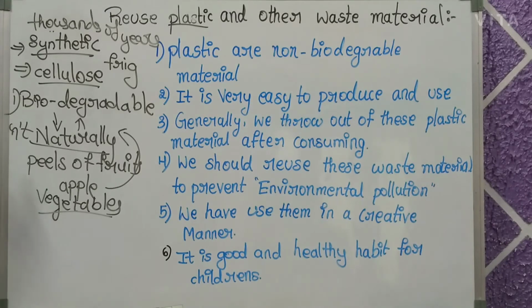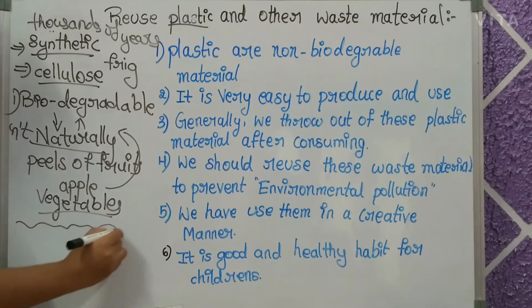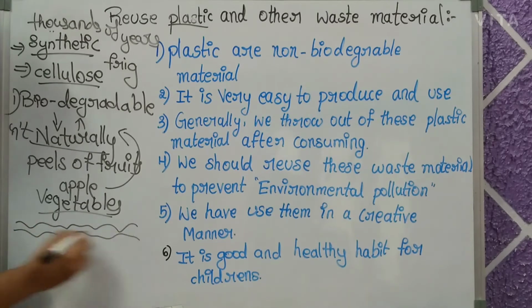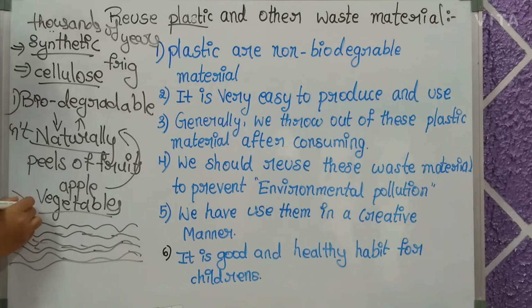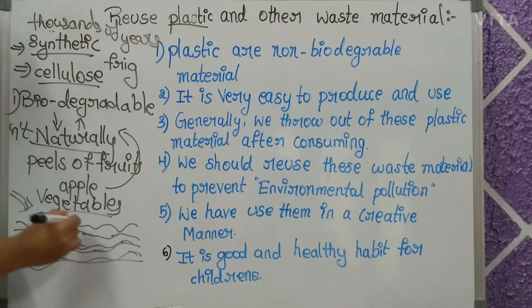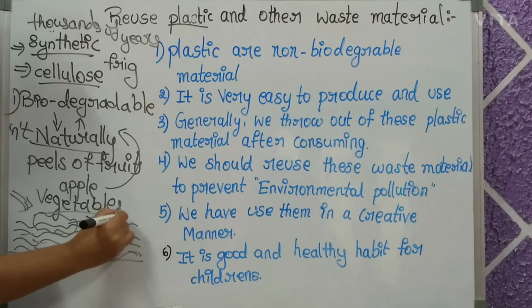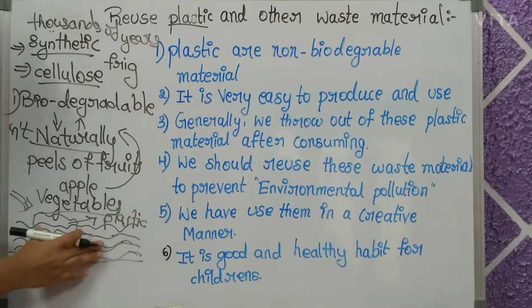Now we will learn how it is harmful for animals. First of all, we will learn how it is harmful to animals. For example, this is a river, or you can consider this as a lake which contains water. Your mother threw a plastic cover or plastic bag here. This is a plastic cover, which is on the surface of the water.